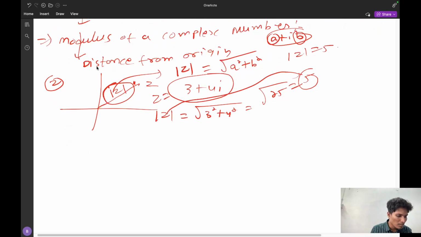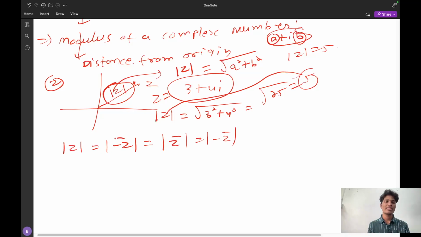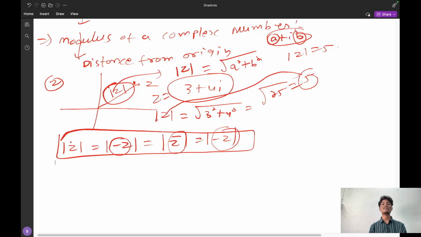But for modulus there are some properties. That properties you have to understand. What is modulus? The modulus of z is equal to the modulus of its conjugate, is equal to the modulus of the negative, and the modulus of the negative of the conjugate. That is, any operation, the negative of complex number, this is conjugate, I will explain. This is the negative of conjugate. This entire thing is equal. That is, the modulus does not change by performing any operation on a complex number.